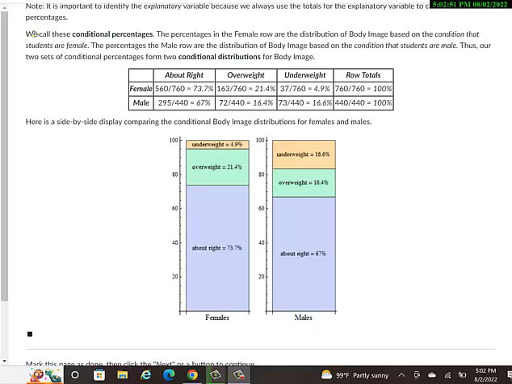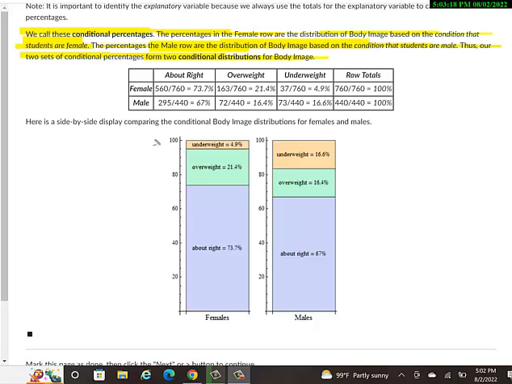We call these conditional percentages. The percentages in the female row are the distribution of body images based on the condition that students are female. The percentages in the male row are the distribution of body images based on the condition that students are male. Thus, our two sets of conditional percentages form two conditional distributions for body image. So now this is a perfect way to visually show what's going on here.